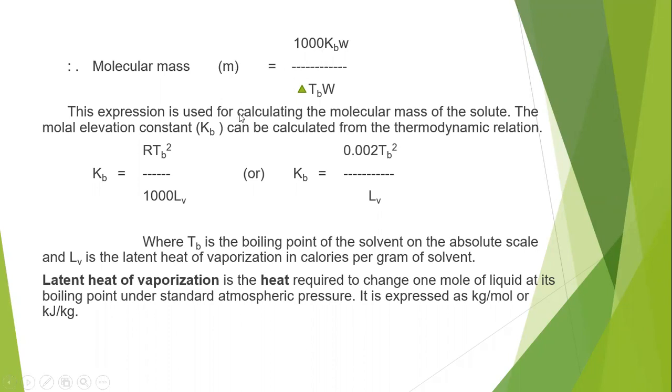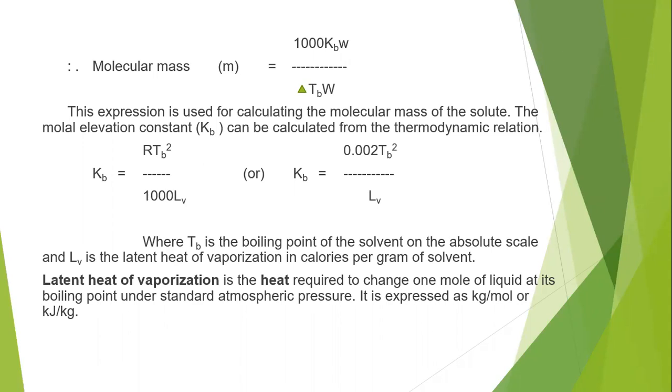For that, we have to know the Kb value, that is the molar elevation constant, which we can calculate using the thermodynamic relation: Kb equal to R TB square by 1000 LV, or Kb equal to 0.002 TB square by LV. What is meant by LV? That is nothing but the latent heat of vaporization in calories per gram of a solvent.